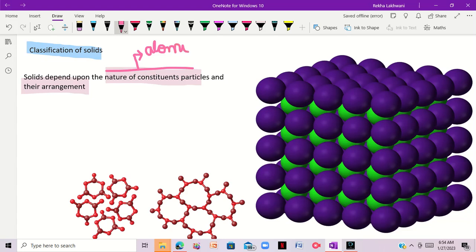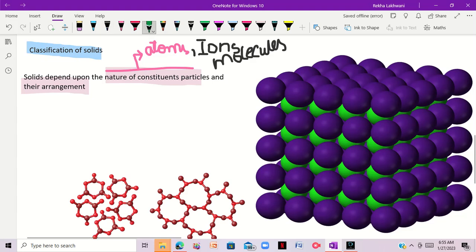They can be atoms, they can be ions, they can be molecules, or they can be cations with a sea of electrons. These are all constituent particles.